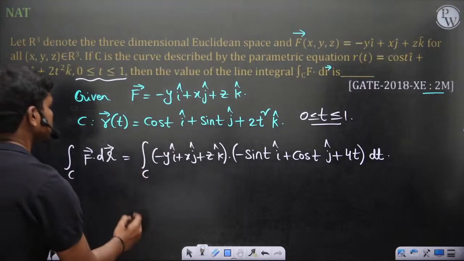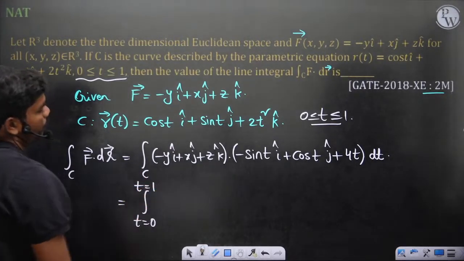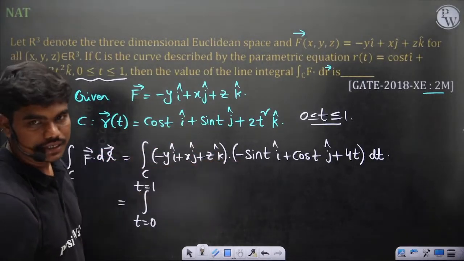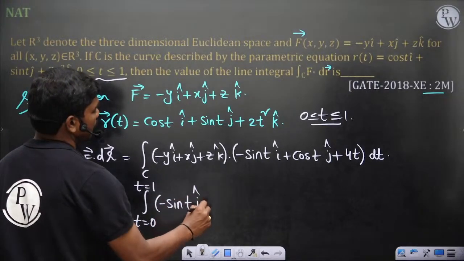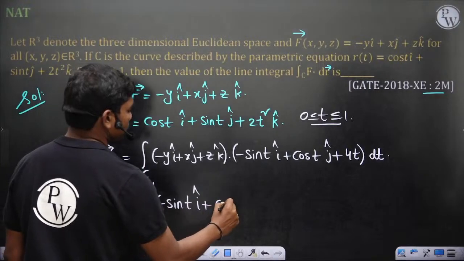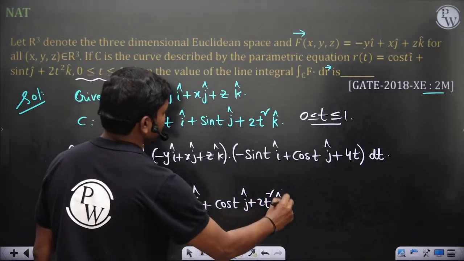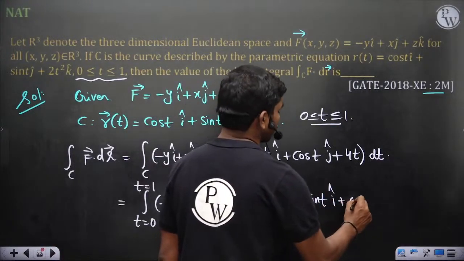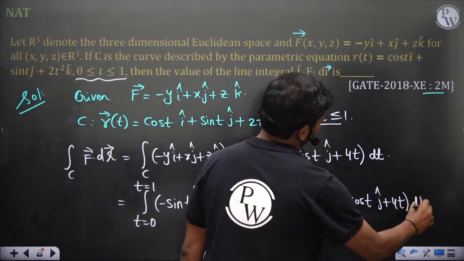Along this path C, t is going from 0 to 1. Then minus y: along this path y is given by sin t, so this is minus sin t i cap, plus, along this curve x is cos t, so cos t j cap, plus 2t square k cap, into minus sin t i cap plus cos t j cap plus 4t k cap, dt.